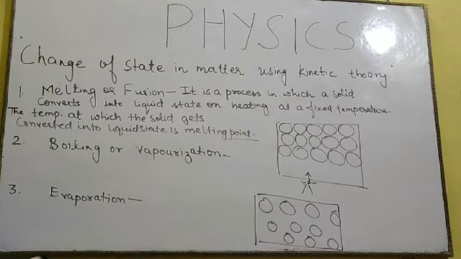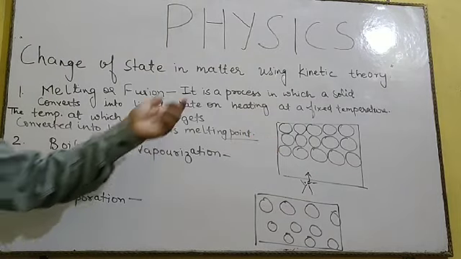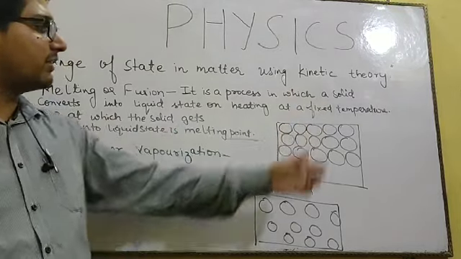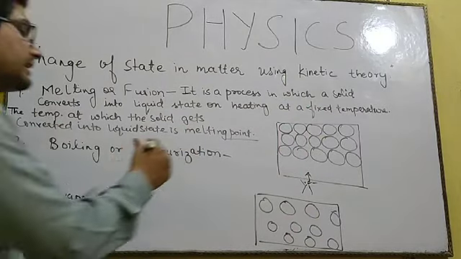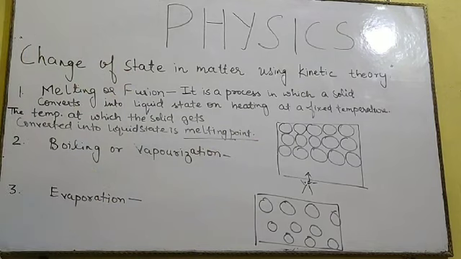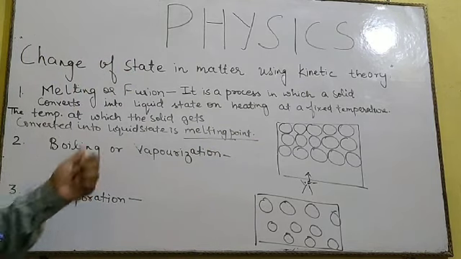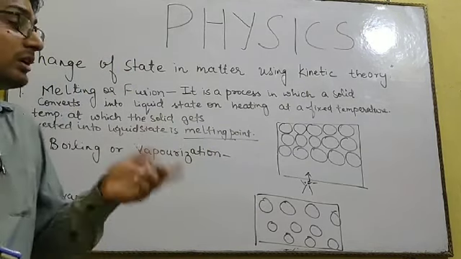So two terms we have learned over here. First is melting. It is a process in which solid gets converted into liquid state on heating, and melting point is another term. It is a temperature. It is that temperature at which solid gets converted into liquid state.